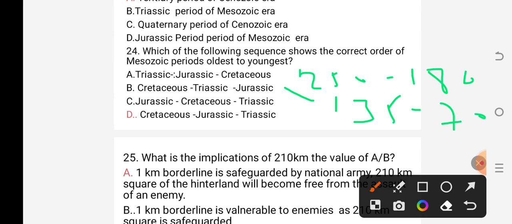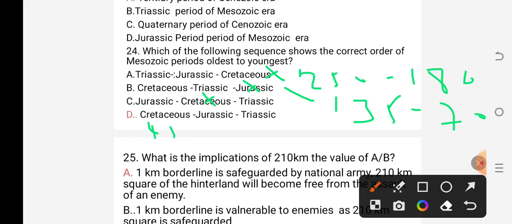Okay, Jurassic period is 180 up to 135 million years. Cretaceous is 135 up to 70. Triassic is 250 up to 180. So it is also not. A is not the answer, B is not the answer, C is not the answer.